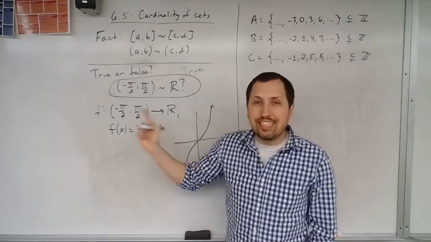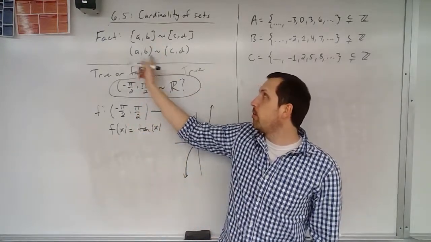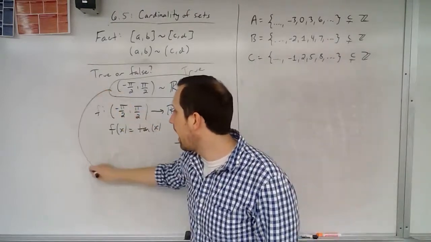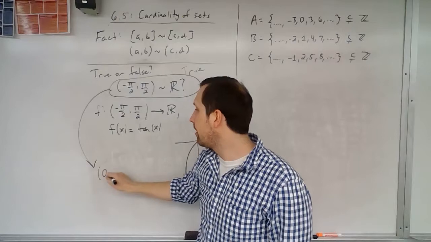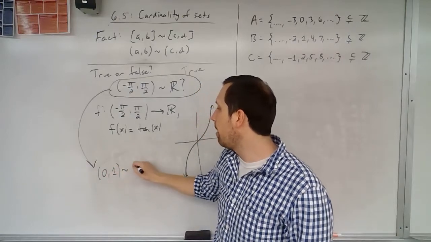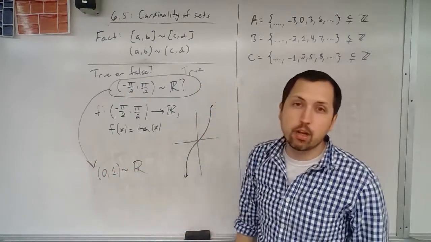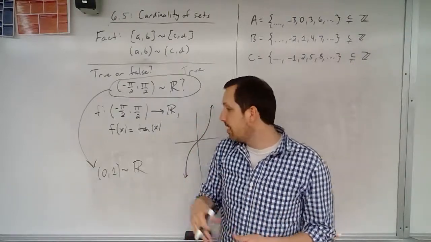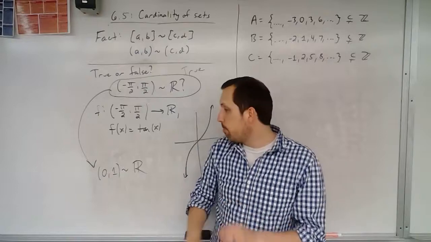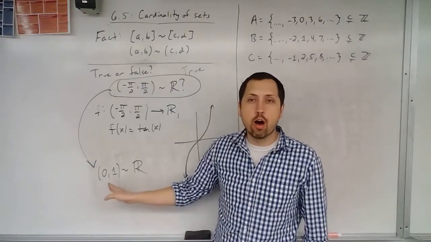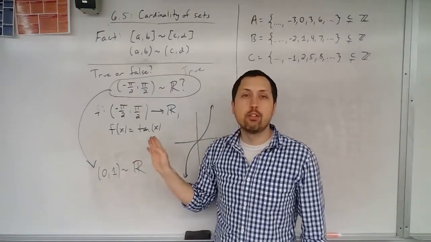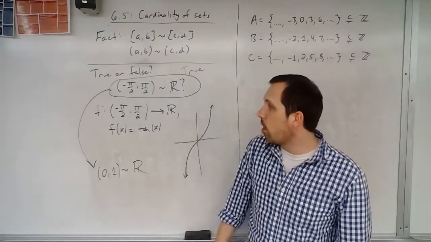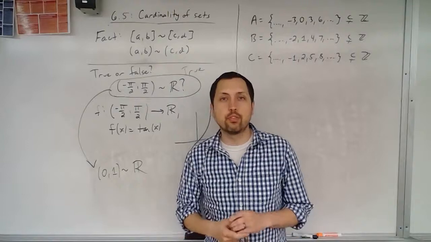But because we did say that any open interval has the same size as another open interval, what can now be concluded is that 0 to 1 has the same cardinality as all real numbers. So you could somewhat see it as there being the same number of elements between 0 and 1 as there are in all real numbers. So we have this understanding of cardinality by using these proofs.